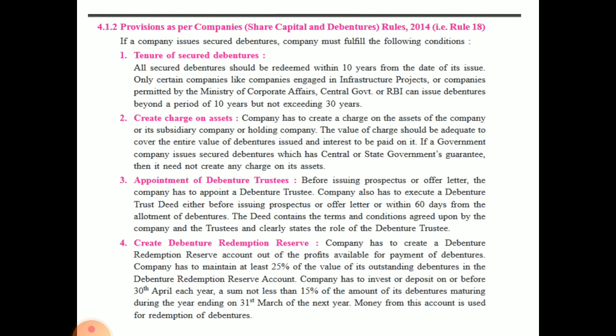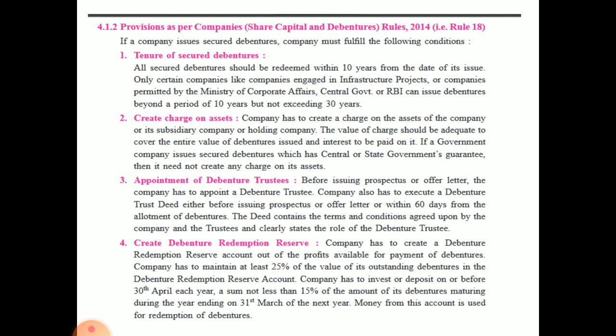Then appointment of debenture trustee. Before issuing prospectus or offer letter, the company has to appoint a debenture trustee. Okay, now why do they appoint a debenture trustee? So that it protects the interest of the debenture holders. If any dispute is there between the company and the debenture holders, the debenture trustee will take care on behalf of the debenture holders.